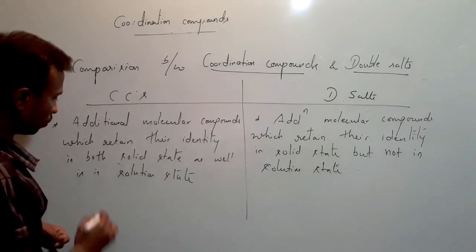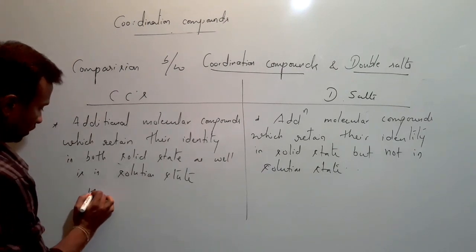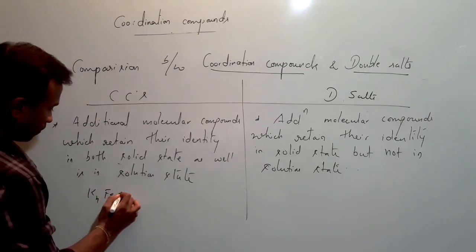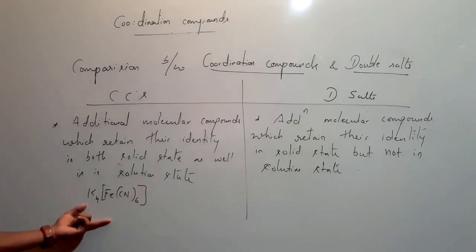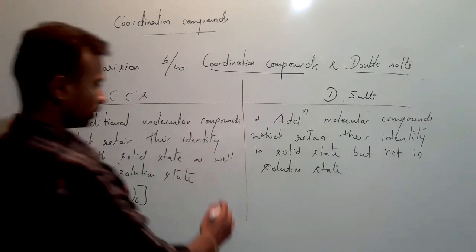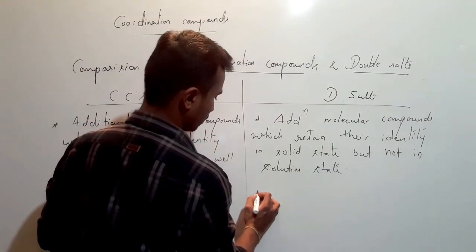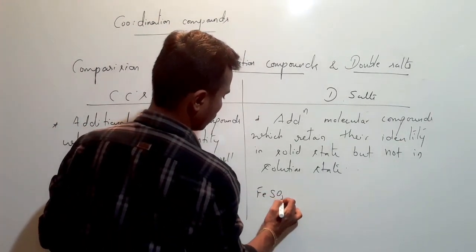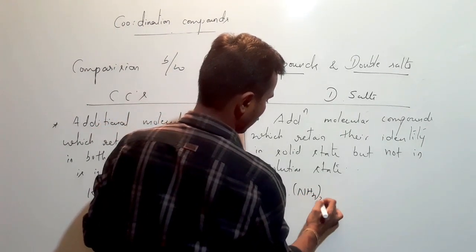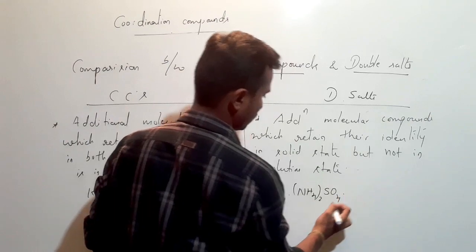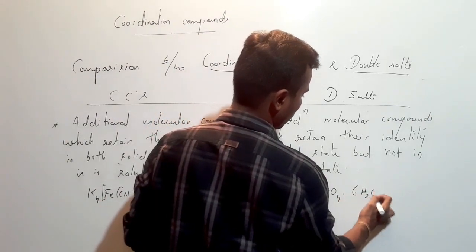Okay, take an example of a coordination compound first, that is potassium ferrocyanide, a general example of a coordination compound. Okay, so a double salt, that is Mohr's salt, is nothing but ferrous sulfate, ammonium sulfate dot hexahydrate.